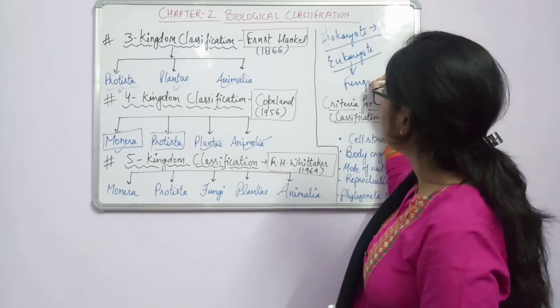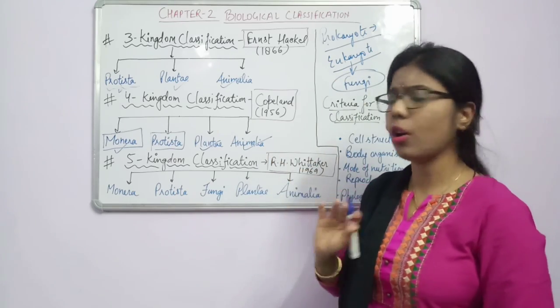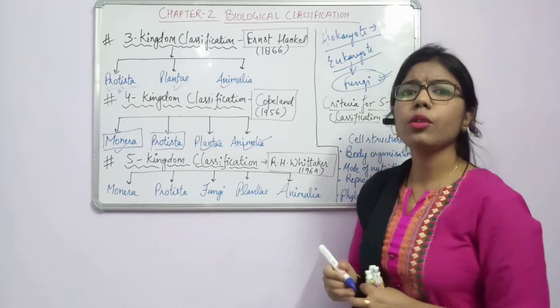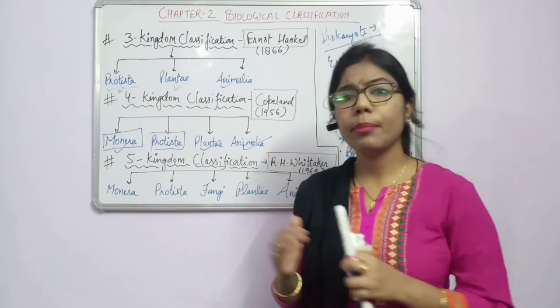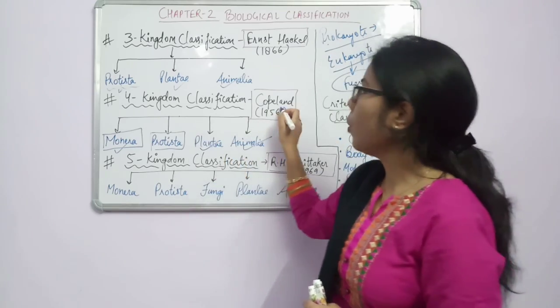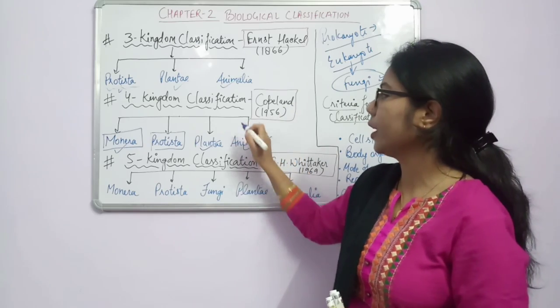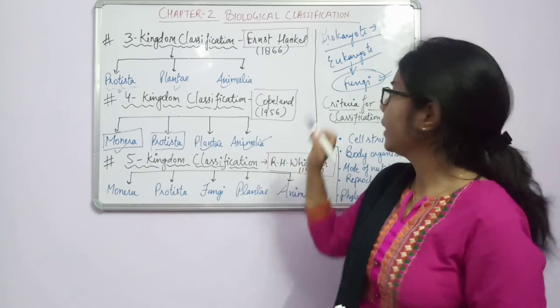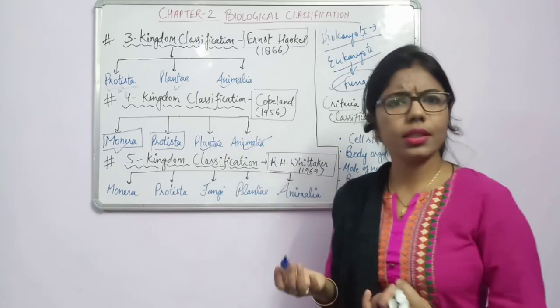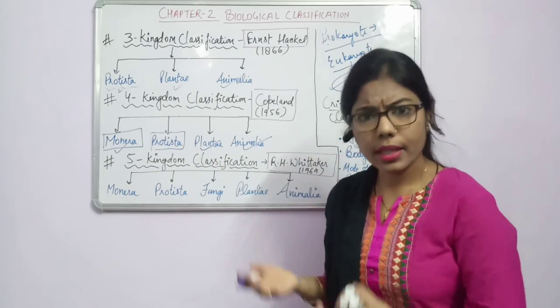Now the problem is fungi. We have classified all the organisms, bacteria, but what about the fungi? We know that fungi are somehow similar in character to plants. In the four kingdom classification, which Copeland gave, he kept fungi in the Plantae. Why? Because fungi have some cell wall.